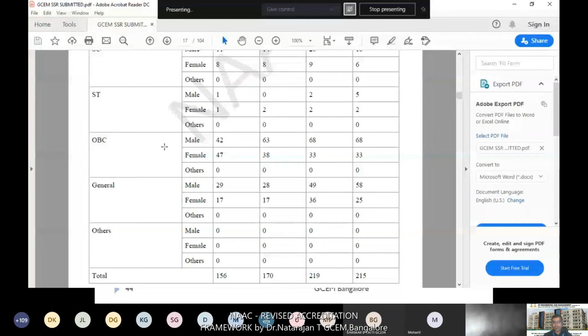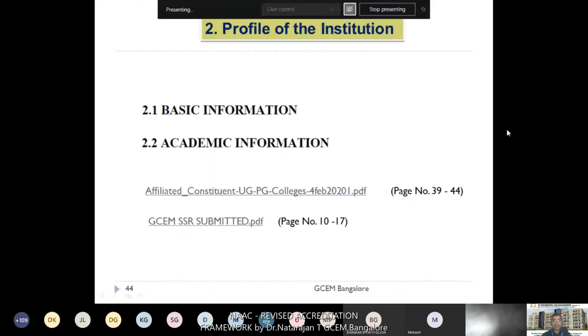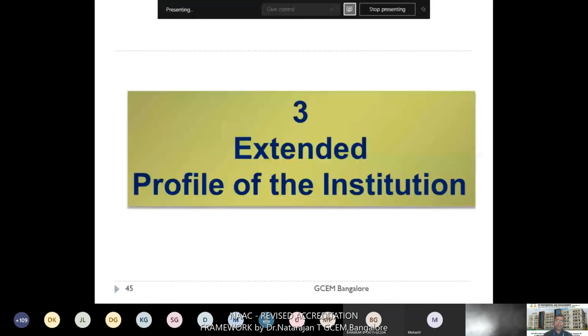Next we will go to the extended profile of the institution. The basic difference between the profile of the institution and the extended profile: the profile has some basic fundamental requirements of the college and students information, faculty, etc. But this extended profile directly influences and is used in the calculation of marks, CGPA for each metric which is submitted in the QnM. So I will show one by one.